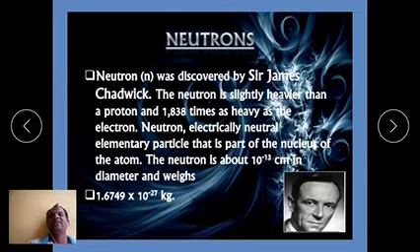The specific charge of the neutron is 0. At the same time, the charge of the neutron is also 0. The mass of 1 mole of neutrons is 1.008 grams. The neutron is the heaviest and least stable particle among the fundamental particles. Okay, the neutron is about 10 to the power of minus 13 centimeters in diameter.